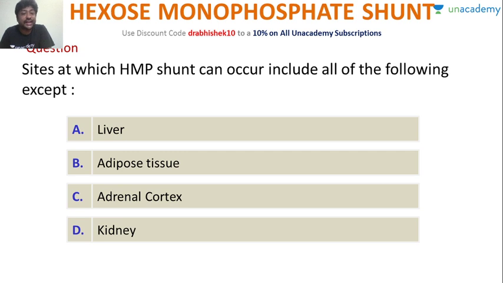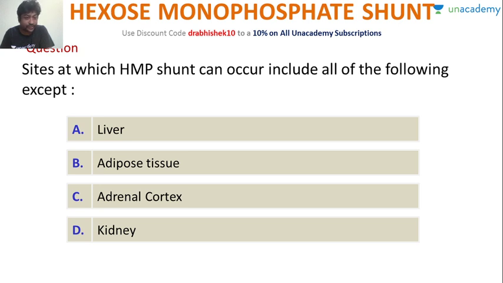Sites at which HMP shunt can occur include all of the following except. The options are liver, adipose tissue, adrenal cortex, kidney. I'm not giving the answers because these are just warm-up questions so that you can see how much you know about these topics. Okay, Gopal says D. Manisha says okay.